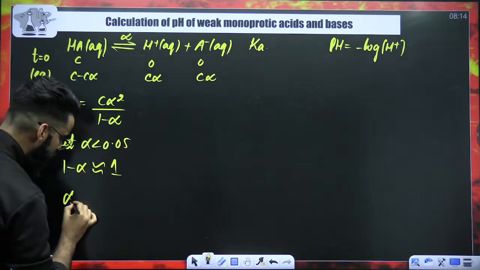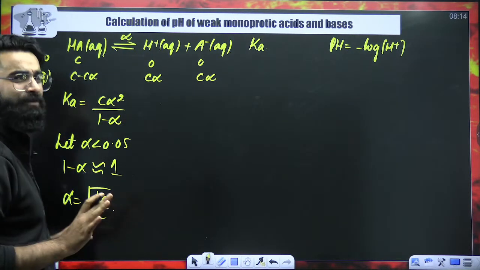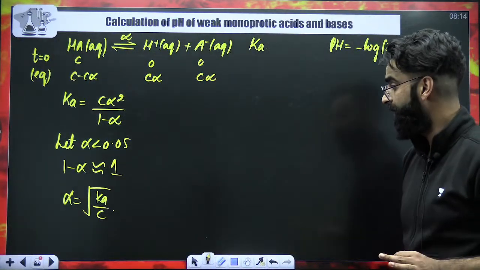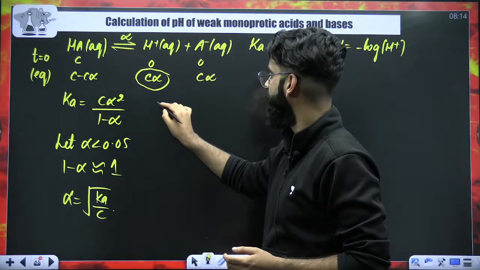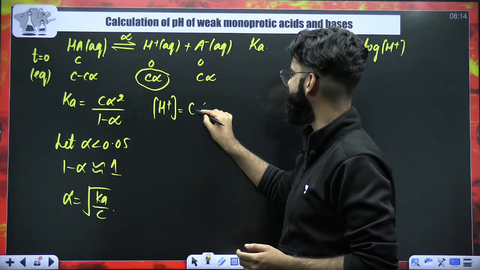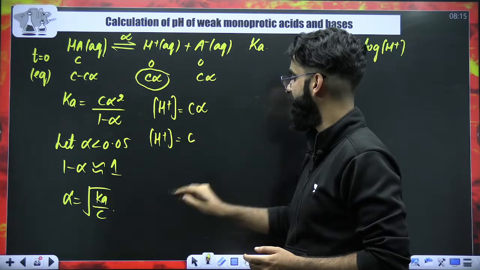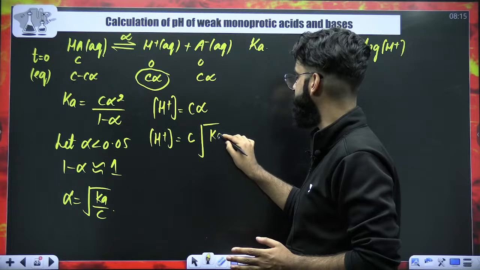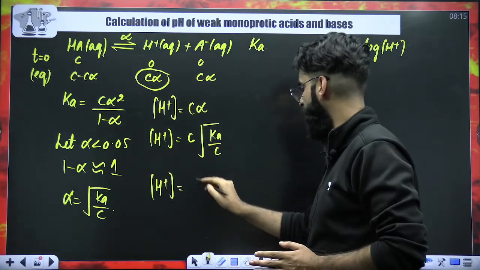So from there, you can get the value of alpha, under root of Ka by C. This is something which we have discussed in the beginning. Alpha is equal to under root of Ka by C. Now, if I ask you about the H positive concentration in the container, you will say it is C alpha. So H positive concentration in the container is C times alpha, which is C times under root of Ka by C. So I would say H positive ion concentration is equal to under root of